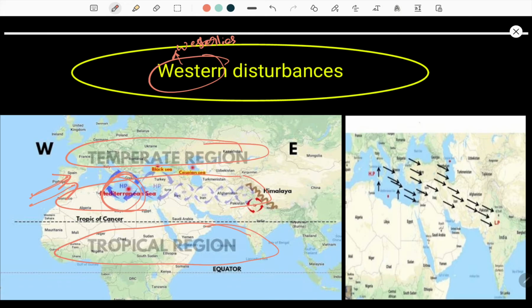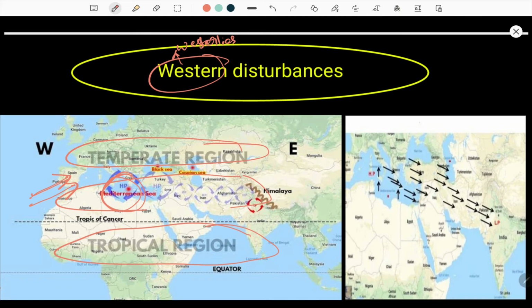Westerly winds move this moisture in the direction of east, and slowly this high pressure zone starts moving from Turkey, Syria, Iraq, Iran, Afghanistan. While moving east they face no hurdles or mountains, so they keep moving by the westerly jet streams, which means the winds above the troposphere.